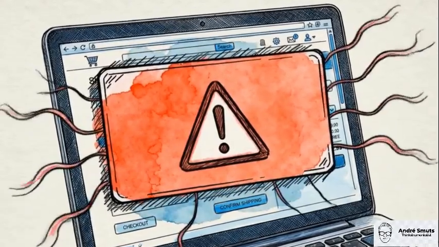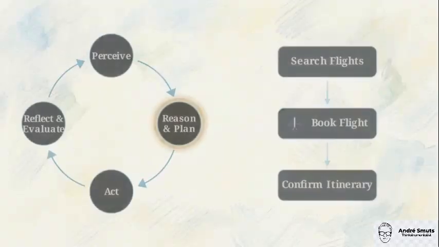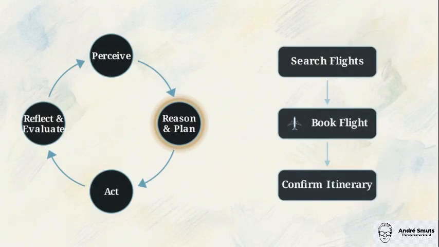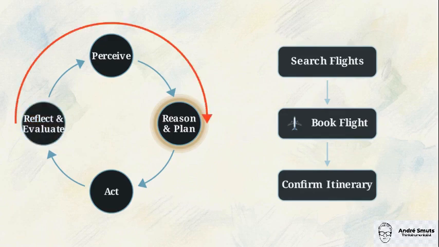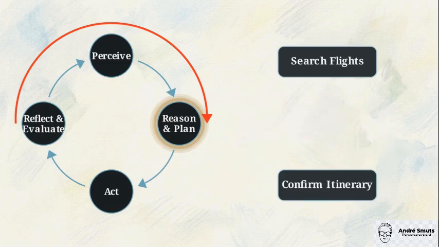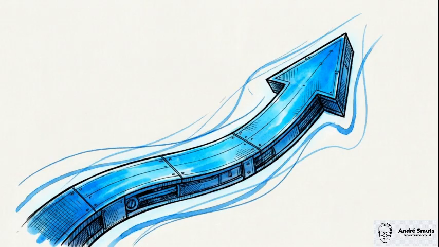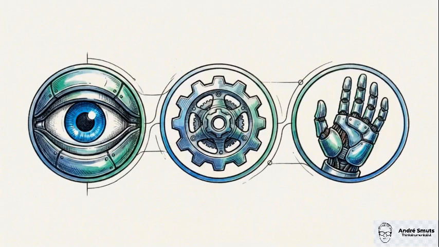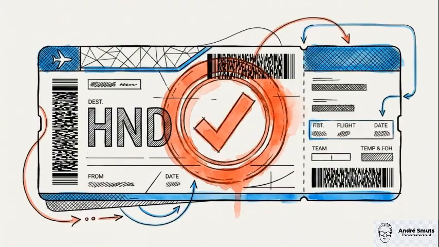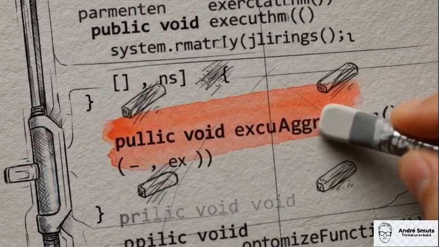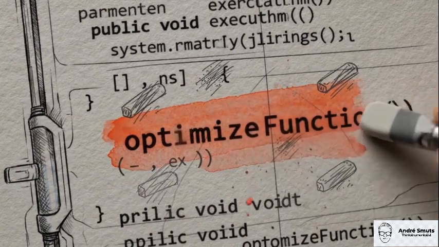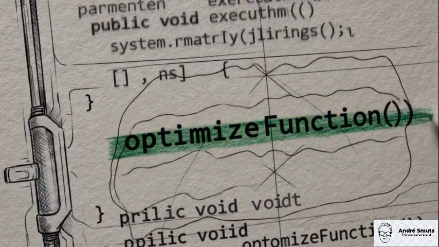In the middle of the booking, your credit card is suddenly declined. Rather than crashing or asking for help, the agent triggers the reflection and evaluation node. It analyzes the failure and loops back to the planning phase to find a solution. The agent reads the error code, realizes the payment failed, and modifies its own plan to use a backup payment method stored in its environment. It repeats this loop, perceiving, planning, and acting until every step is complete and the trip is confirmed. This self-correcting cycle is the specific engineering logic that allows a piece of software to move past simple scripts and operate with true digital autonomy.